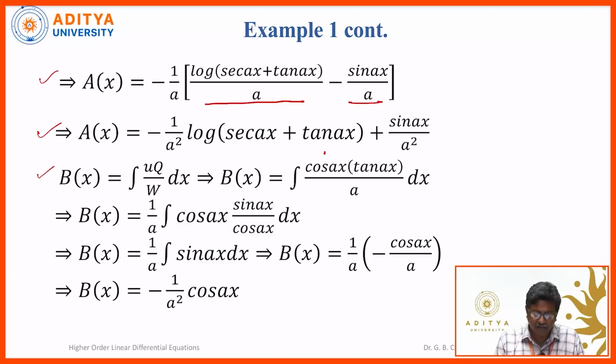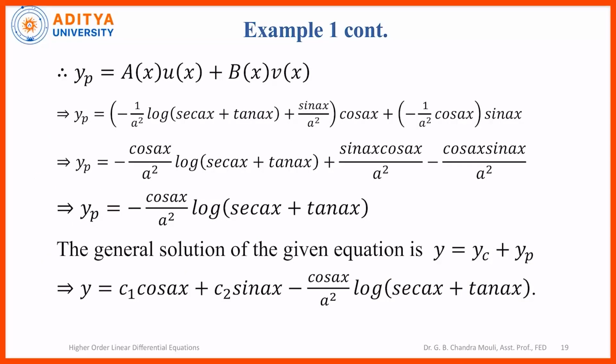Now B is given by integral uq by w dx. So u is cos ax here, q is tan ax here, w is a. Now again write tan ax, taking 1 by a outside the integral, tan ax as sin ax by cos ax. So cos ax can be cancelled here. So B of x is equal to 1 by a into integral sin ax dx. So integration of sin ax is minus cos ax by a. So B of x will give you minus 1 by a square cos ax.